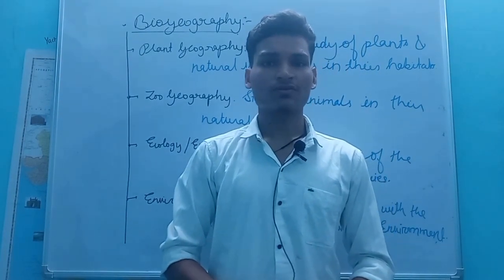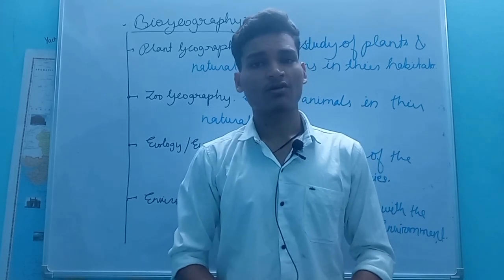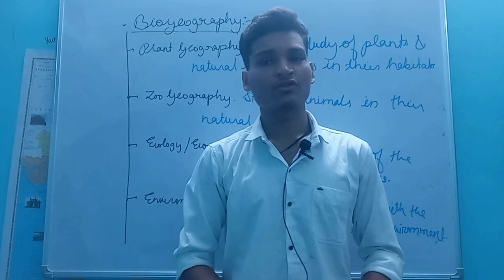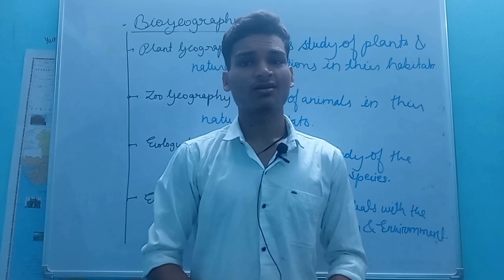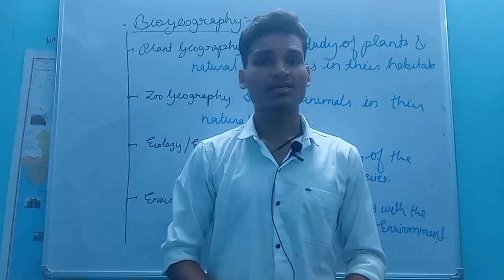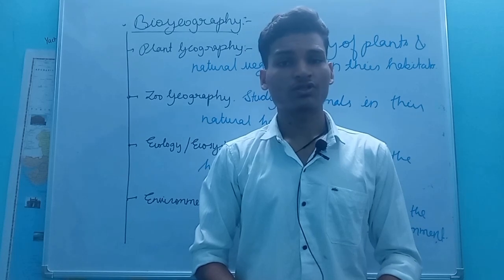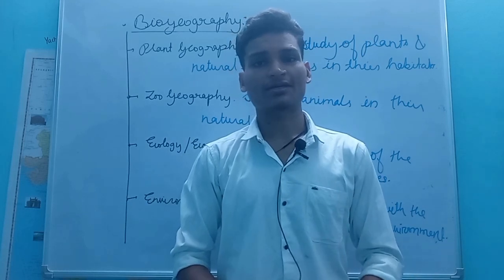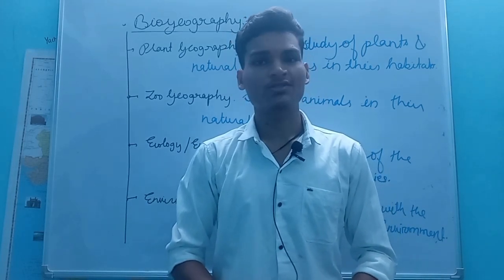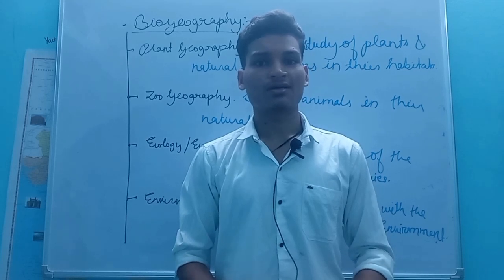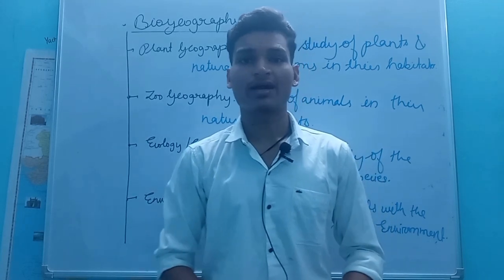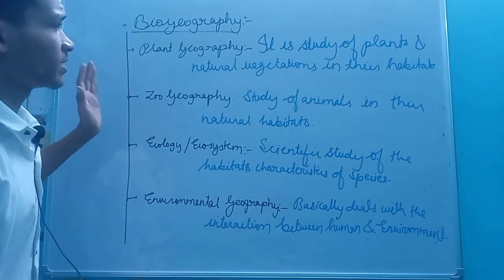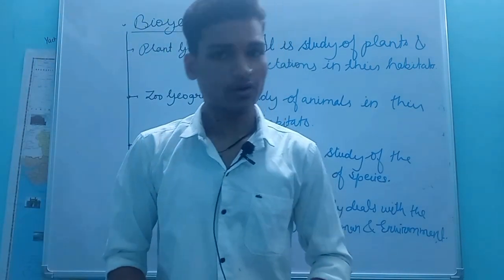So what is plant geography? It deals with the study of natural vegetation in their habitats. In the same way, zoo geography deals with the study of animals in their natural habitats. Ecosystem or ecology is the scientific study of the habitat characteristics of species. And environmental geography is defined by the interactions between humans and the environment. I have already written all this on the whiteboard. Just note it down and take a screenshot of it.